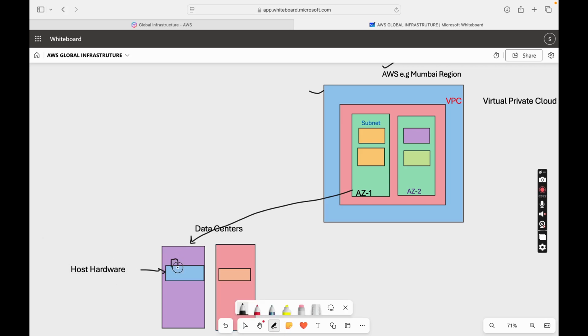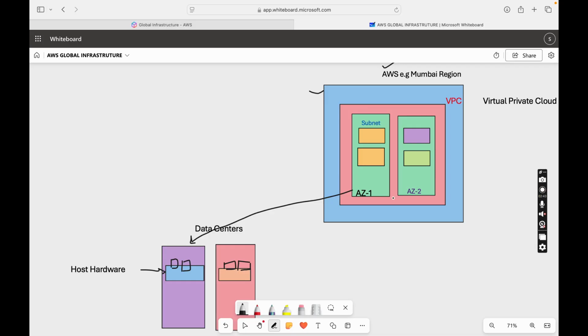So here your virtual machines are getting executed. This hardware is high-capacity hardware where you can run, let's say, hundreds of machines on it, right? And inside one region you can have two or three availability zones. At least two have to be there.